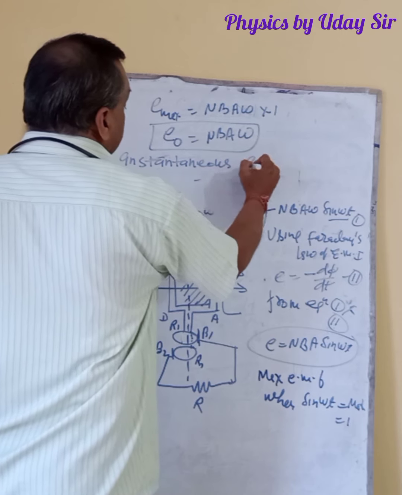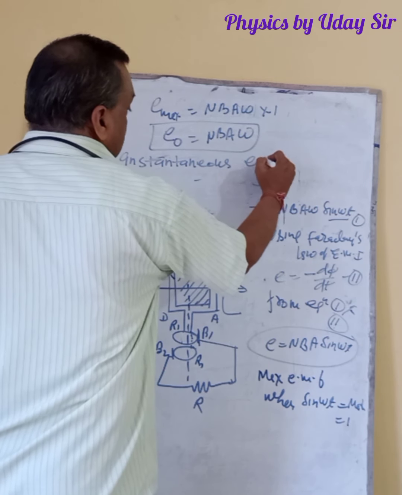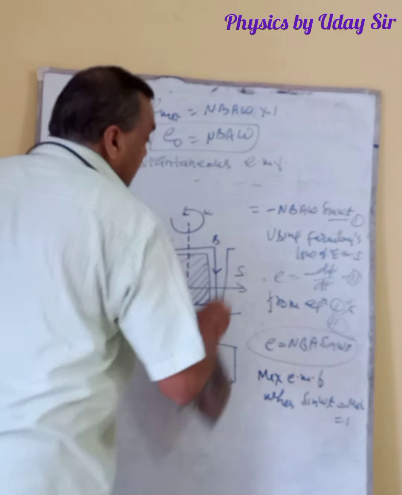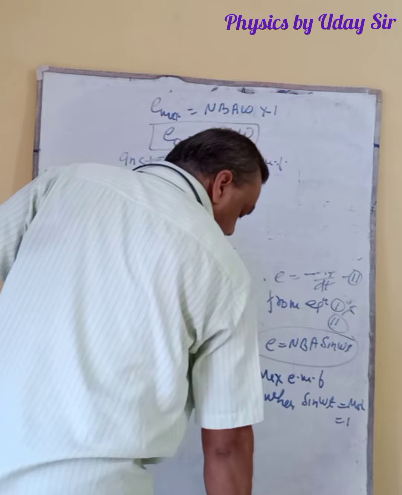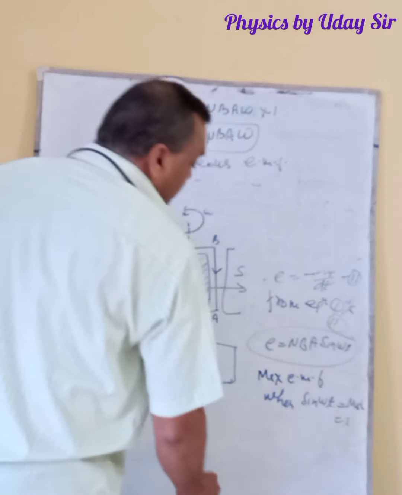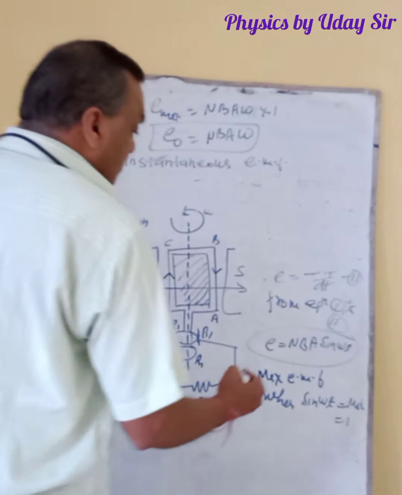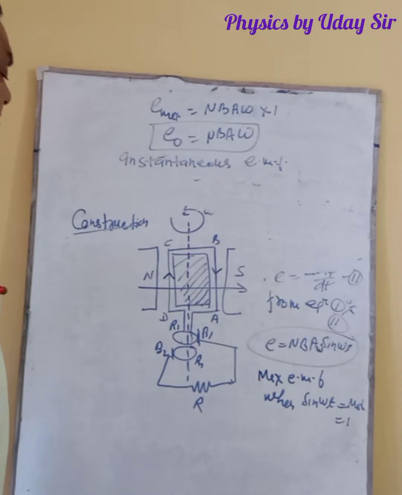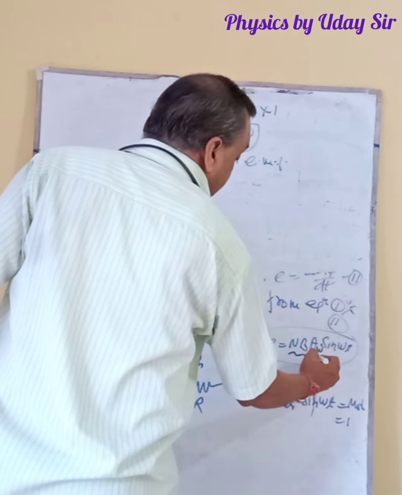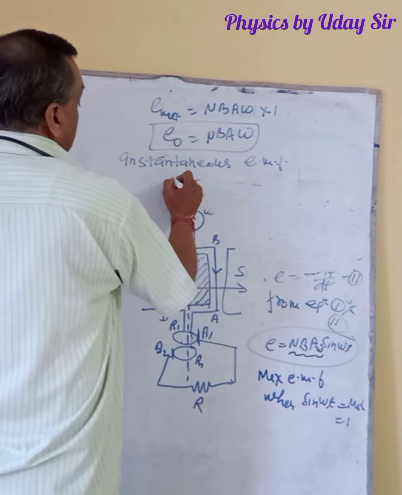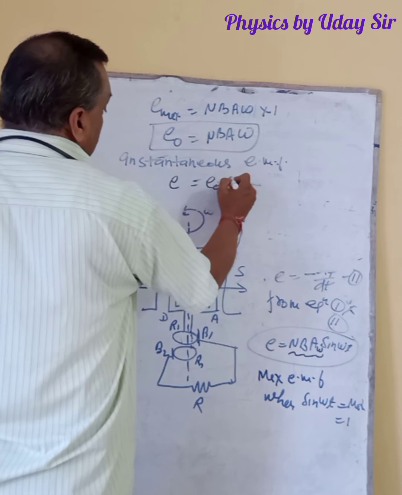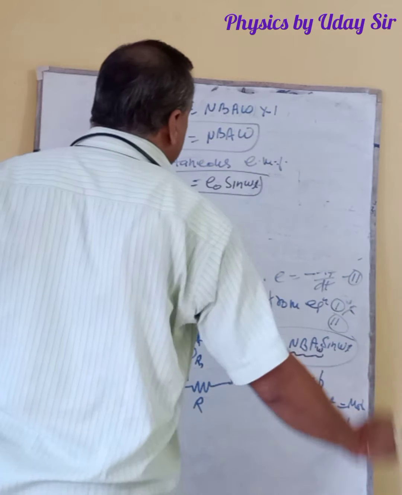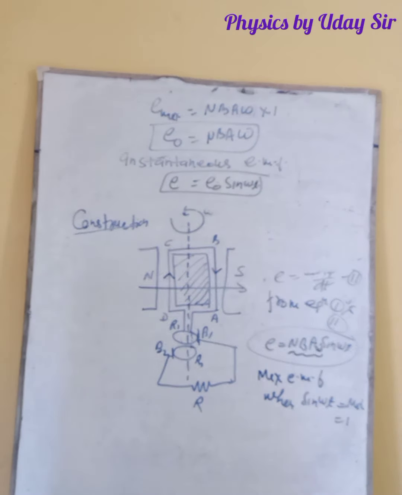Then what will the instantaneous EMF be in such a case? Because here you got E is equal to N B A omega sin omega t. In place of this, we will write E is equal to E naught sin omega t. This is the instantaneous EMF there.